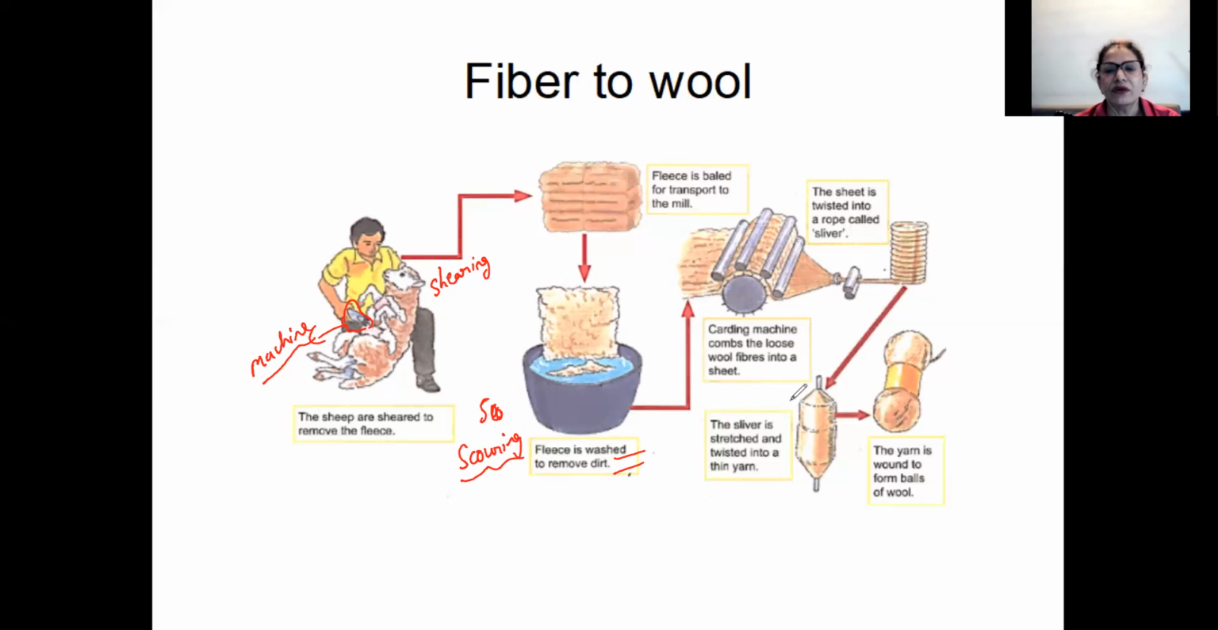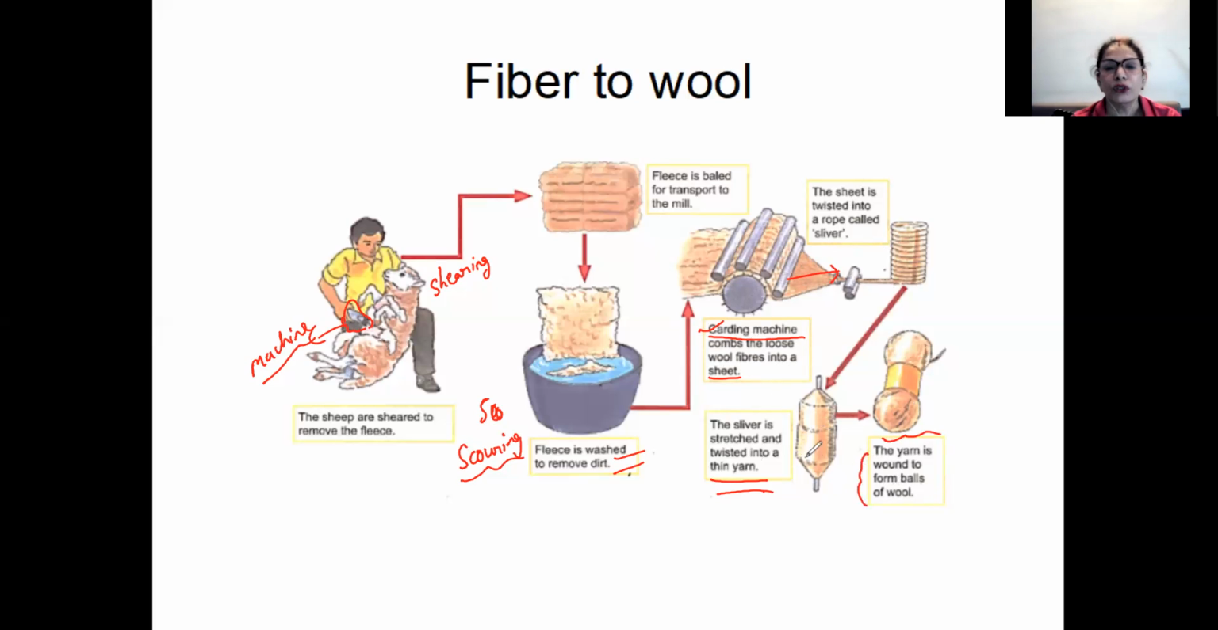Then the silver is stretched and twisted into yarn. Okay. Then a carding machine combs the loose wool fibers into a sheet. There is a machine called a carding machine which does this, so it does not have to be done manually. So this twisted rope is called the silver. Now this silver is again stretched and twisted, and it is produced into yarn, and then from the yarn